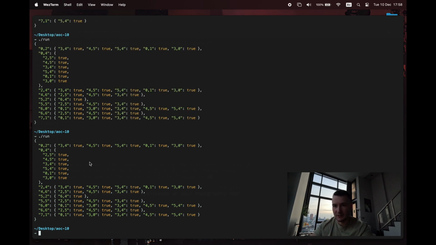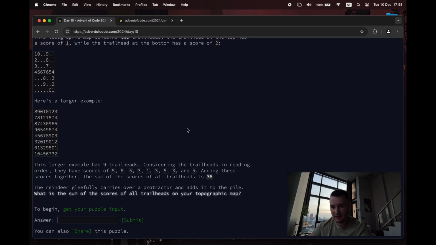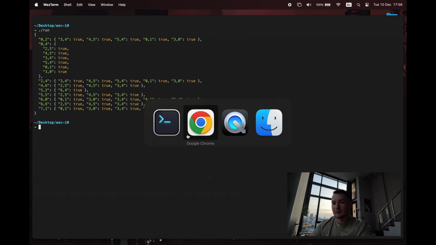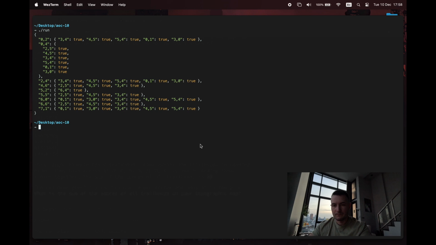Let me clear the screen again so it's a bit easier to read. So here we've got 1, 2, 3, 4, 5, and then 1, 2, 3, 6, and then 5 and 4. So 5, 6, 5, 4. Is that what they've got there? 5, 6, 5, 3. I'm sorry, it is 3, not 4. I counted it wrong. Thank God. Okay, so it looks like we're going to produce the same value as they have now.